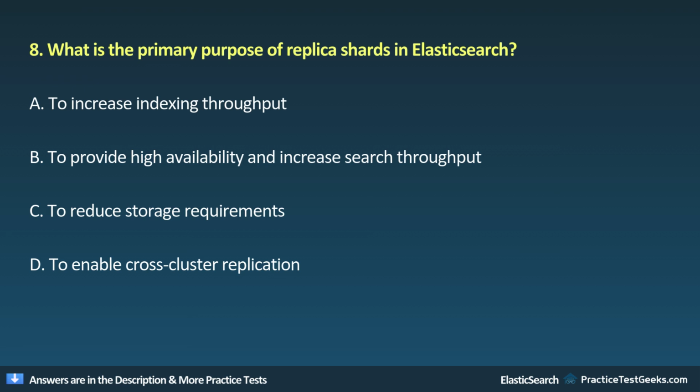A. To increase indexing throughput. B. To provide high availability and increase search throughput. C. To reduce storage requirements. D. To enable cross-cluster replication.